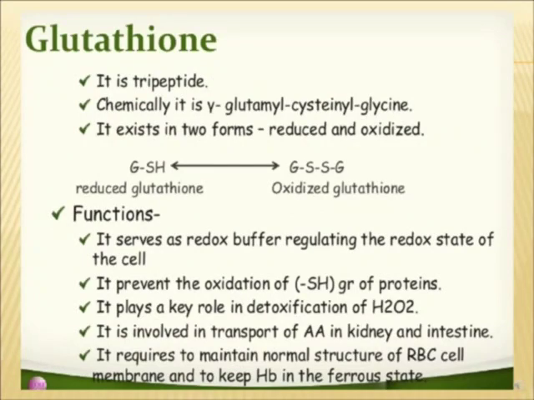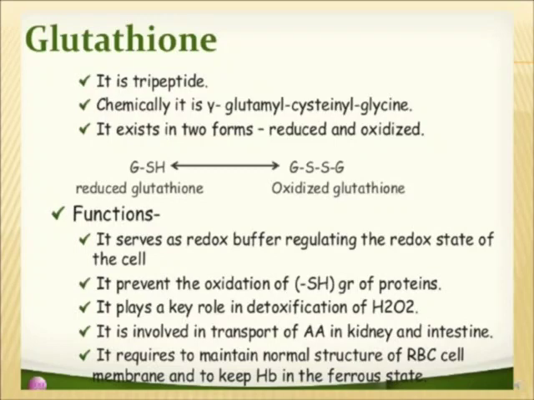Talking about glutathione in a little detail, it is a tripeptide. Chemically, it is gamma glutamyl cysteinyl glycine, and you have to note the gamma here: the gamma carboxyl group of glutamic acid is the one which forms a peptide bond with cysteine rather than the alpha carboxyl group. So its chemical name is gamma glutamyl cysteinyl glycine.